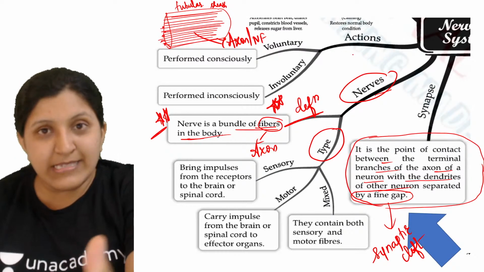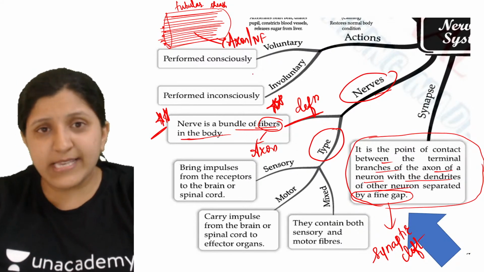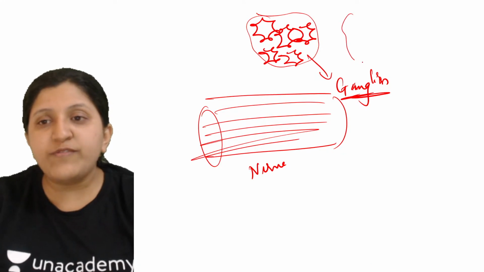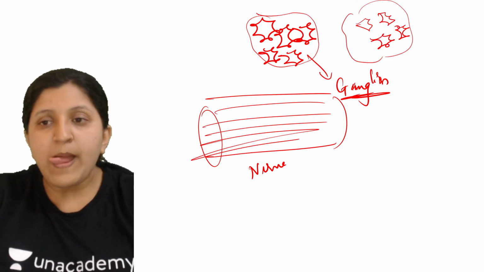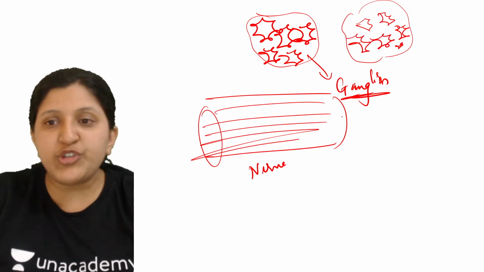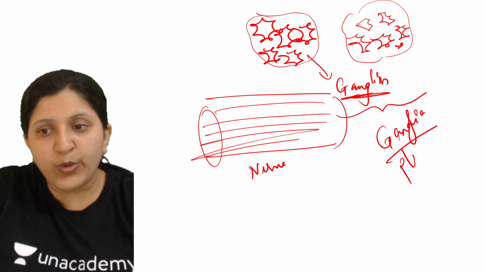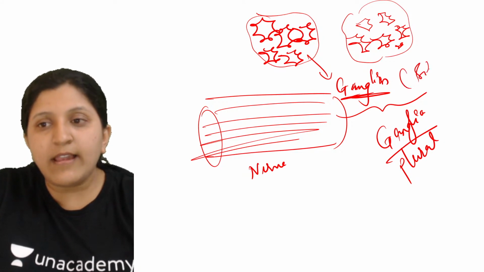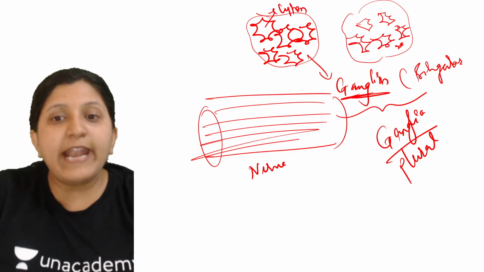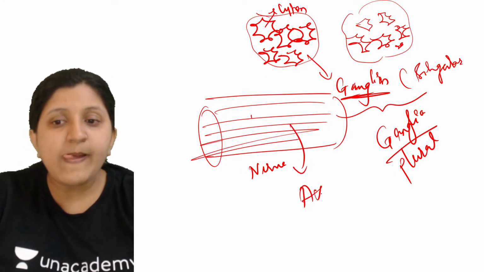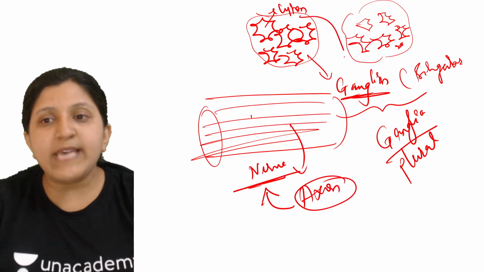Ganglia is the plural term and ganglion is the singular term. If you find a group of many ganglions, in general we can say it is ganglia. So it is a group of cell bodies, or a group of cytons, and when a group of axons is present, we call it a nerve. Group of axons is a nerve, group of cytons is a ganglion.